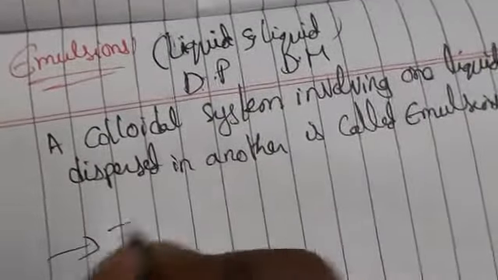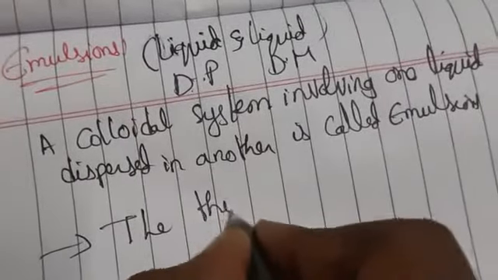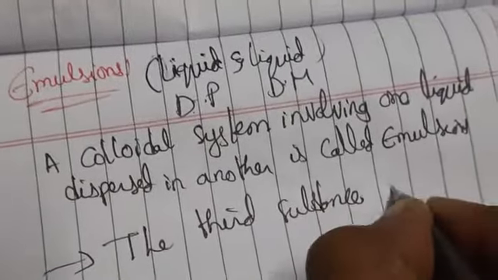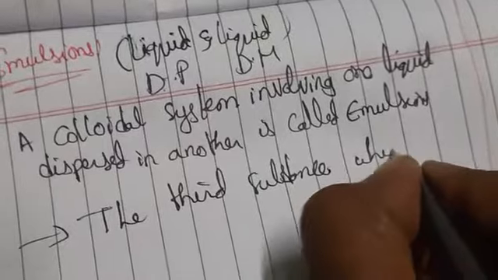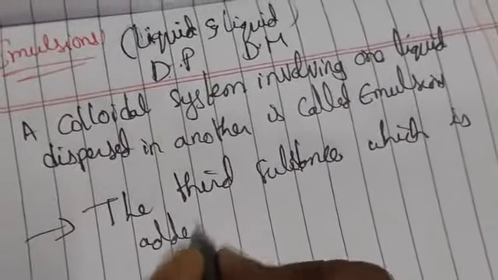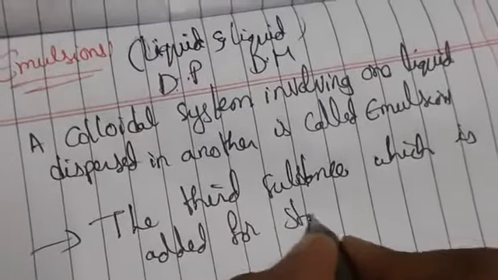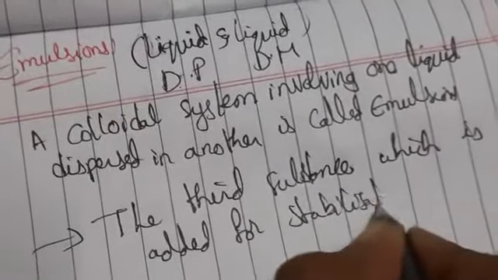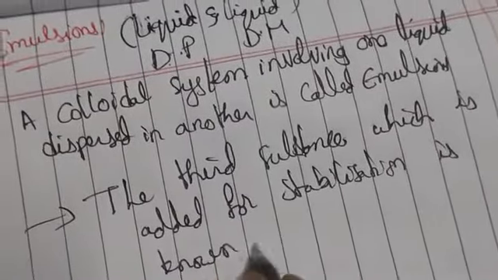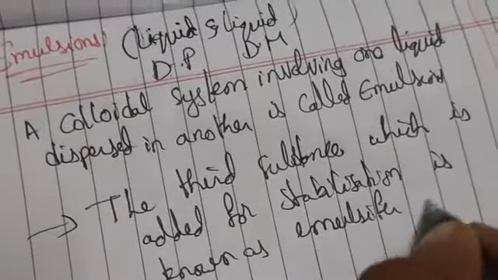So the third substance which is added for stabilization is known as an emulsifier or emulsifying agent.